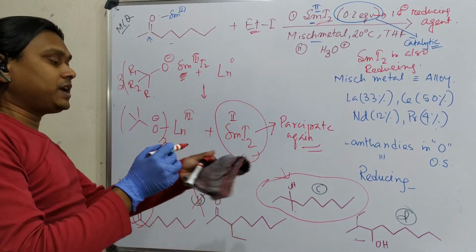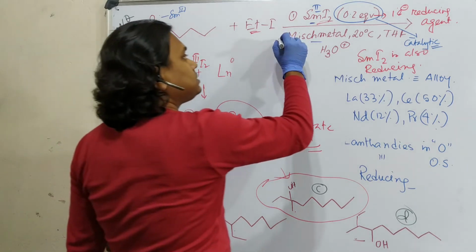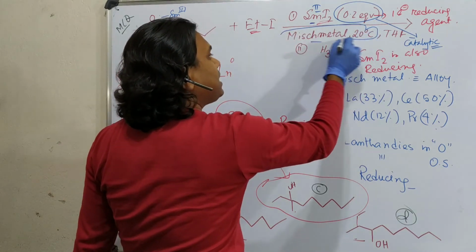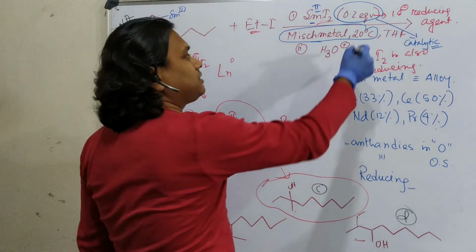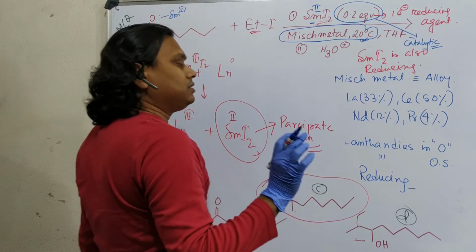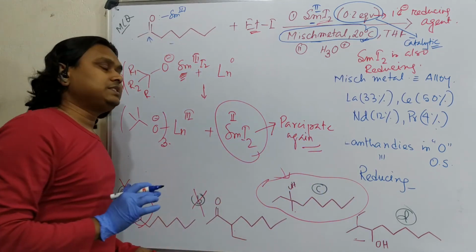So by the way, if I ask you which one is the reducing agent in this reaction, actually this is the Misch metal. Okay, and see this metal is very reactive as well as selective. That's why this mild condition reaction occurs smoothly. Sorry. So this is the end of this discussion.